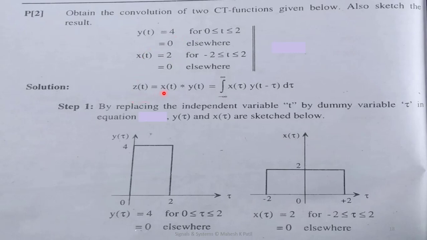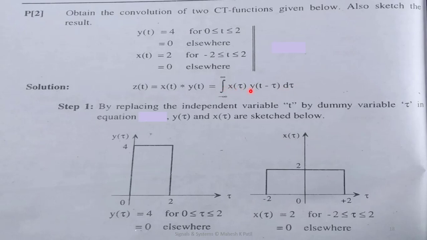We'll write the equation of convolution as x of t convolved with y of t, and we'll denote that output as z of t. Clear? Now by observing the equation of convolution, we can write: integration from minus infinity to plus infinity of x of tau into y of t minus tau d tau.